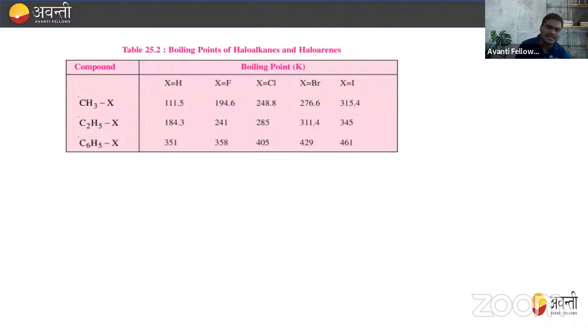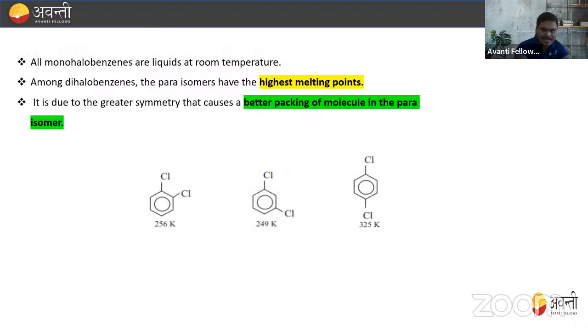So we can say that these are the boiling points of the haloalkane and haloarene that we have. For example, if I'm talking about the CH3X or C2H5X, C6H5X, here we have X = H 111.5, and F 194.6. So these are all the boiling points, right? So if I'm talking about XH, XF, XCl, XBr, and XI, we can say that as the molecular mass increases, this also increases. Okay, understood, everyone?